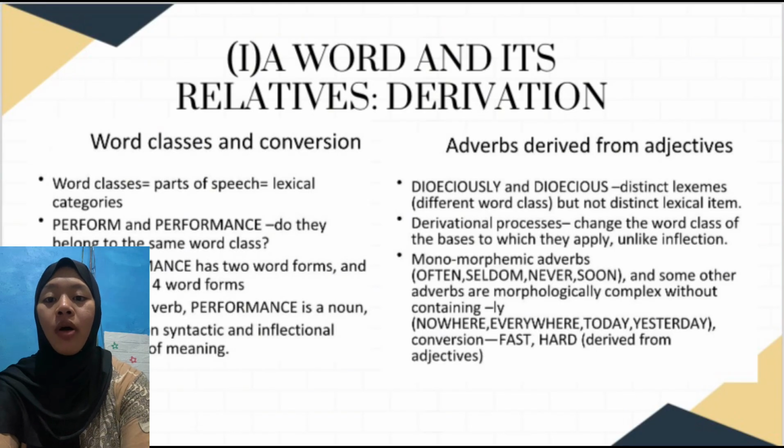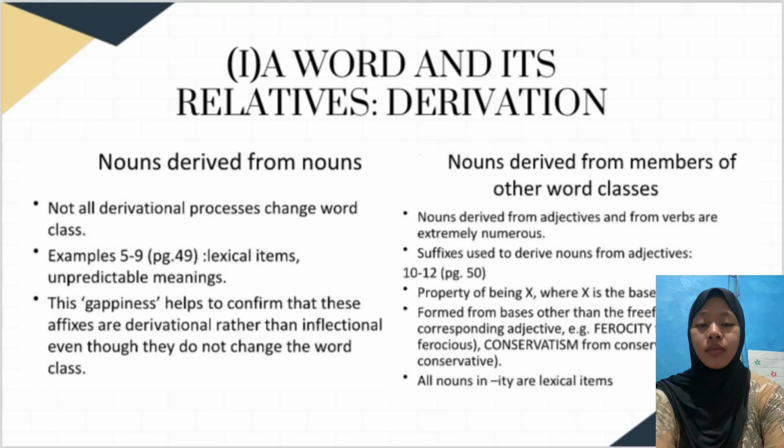Monomorphemic adverbs often, seldom, never, soon, and some other adverbs are morphologically complex without containing "ly". Nowhere, everywhere, today, yesterday, and by conversion fast and hard are derived from adjectives.